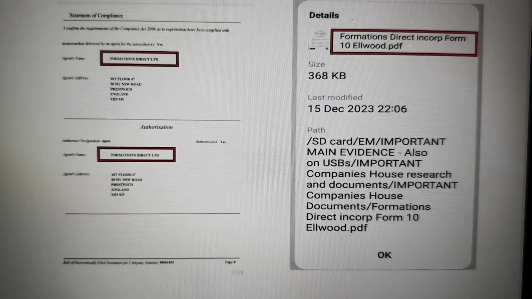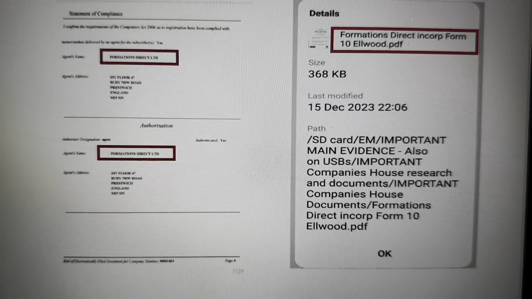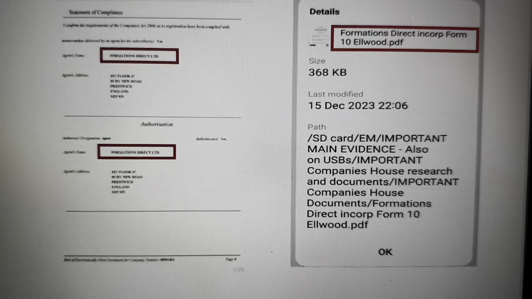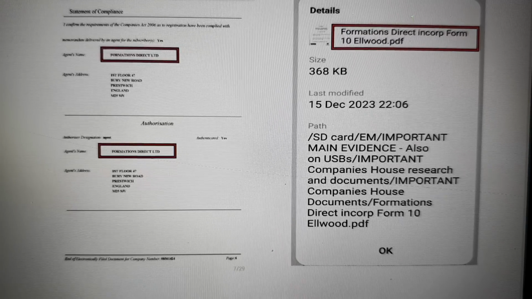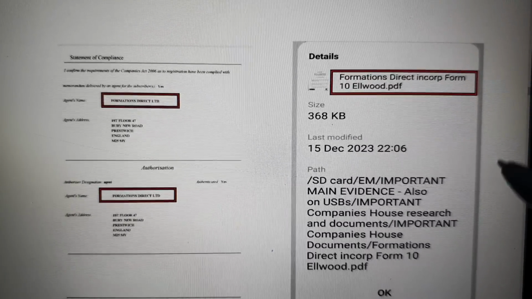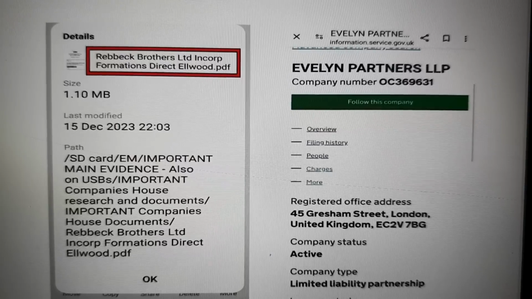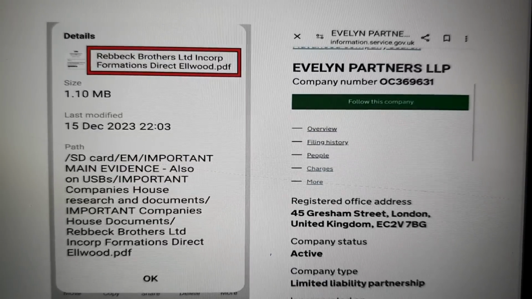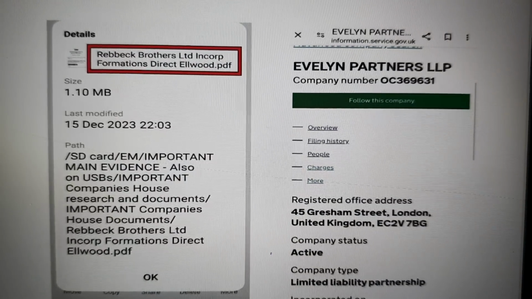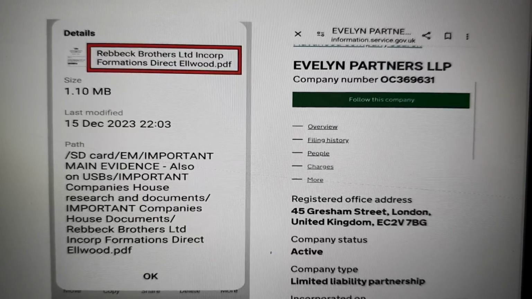Formations Direct links closely to Tobias Ellwood, who is the Member of Parliament for Dorset that covers the area where my company is based, where I obtained the forged bank documents, okay? And I don't know if I put it in there, there is a document for Tobias Ellwood, but it also links through to Rebeck Brothers, which is a real estate company in Dorset, linked to that area. Remember, my company is a real estate company, and it links to multiple other real estates that are all interlinked and intertwined, and you'll see that later.